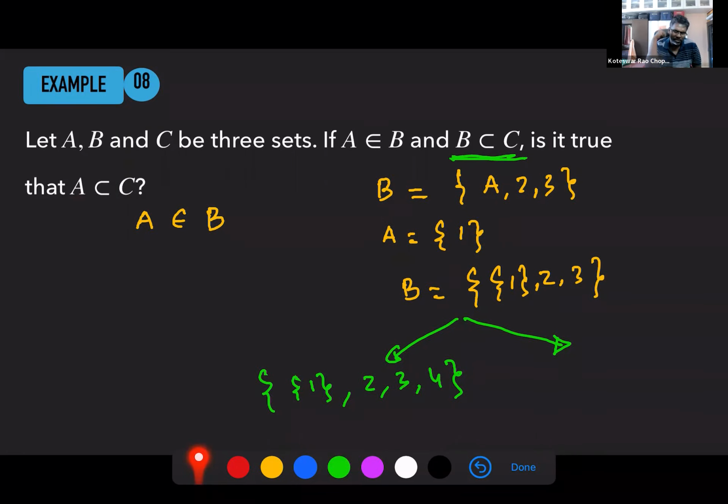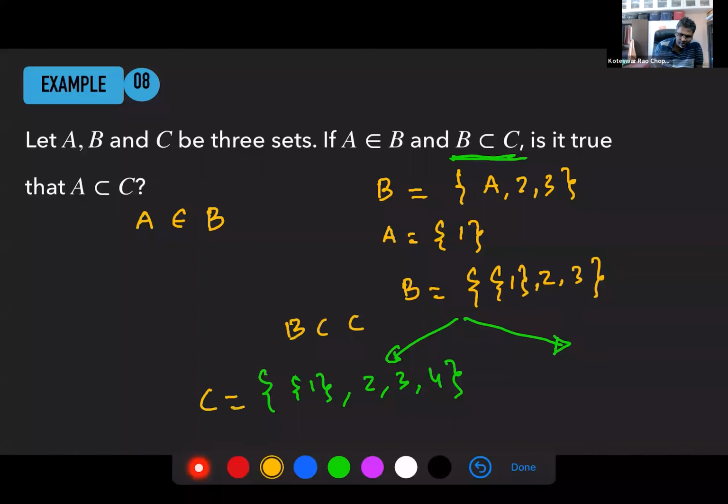Or does it mean A is a subset of C? Think closely. Is A a subset of C? See, if A is a subset of C, what does it mean? Here, B is a subset of C. What does it mean? B is a subset of C. Now this is my C.